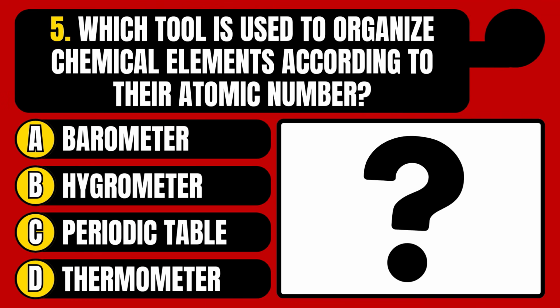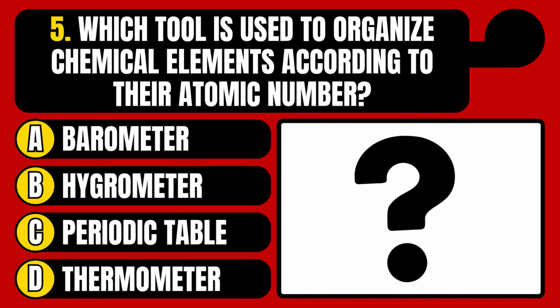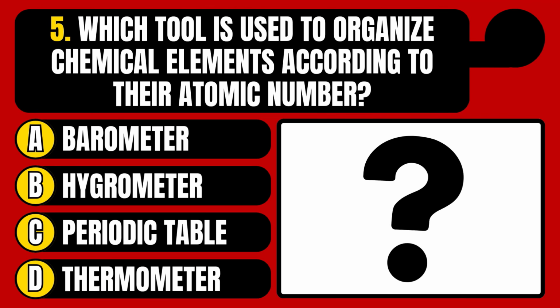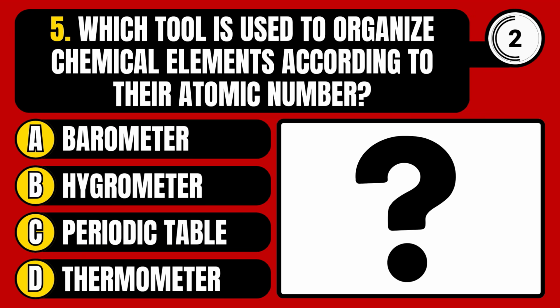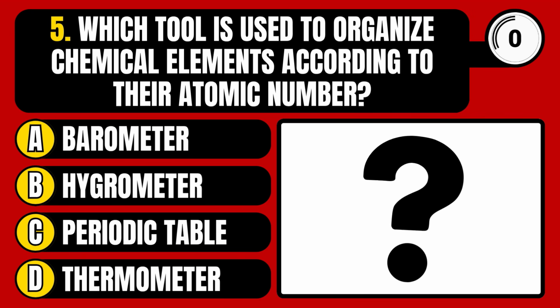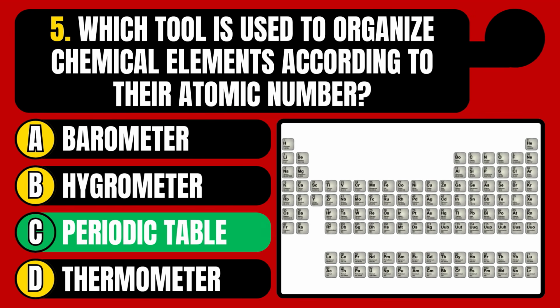Which tool is used to organize chemical elements according to their atomic number? Barometer, hygrometer, periodic table, or thermometer? The correct answer is option C, periodic table.